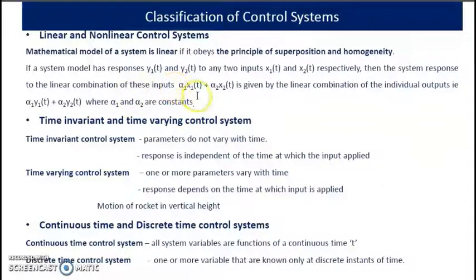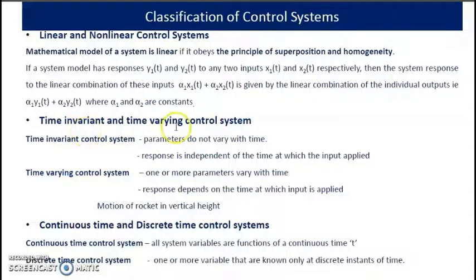For the linear combination of these inputs, that is alpha 1 x1 of t plus alpha 2 x2 of t, if the system response is also the linear combination of the individual outputs, that is alpha 1 y1 of t plus alpha 2 y2 of t, where alpha 1 and alpha 2 are constants, then the system is linear. If it obeys the principle of superposition and homogeneity, then the system is linear, otherwise non-linear.